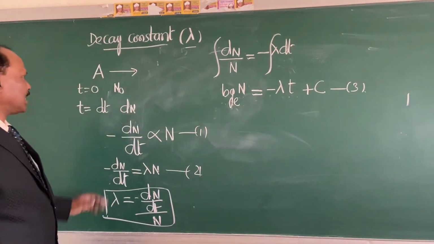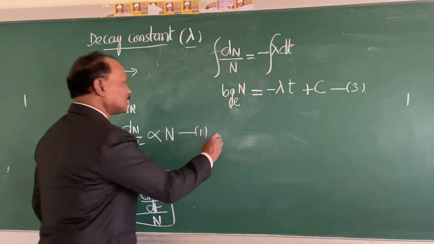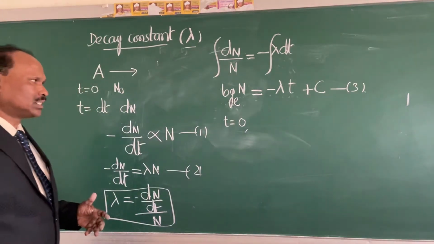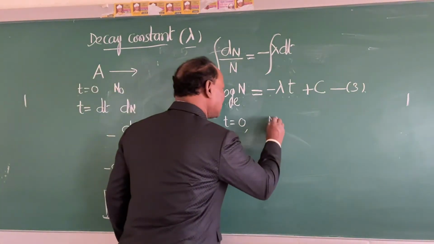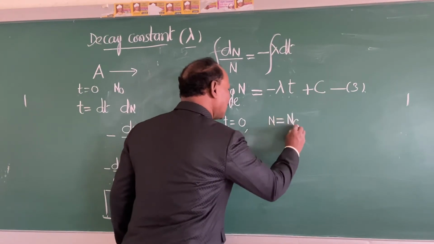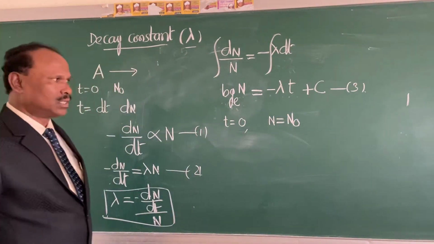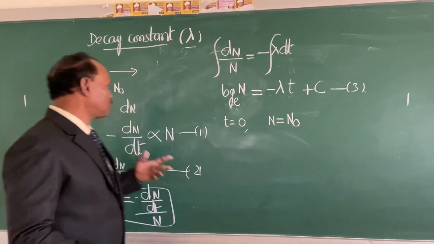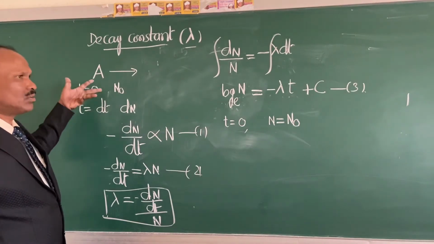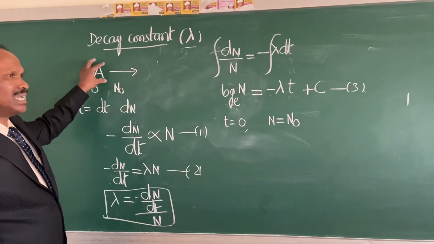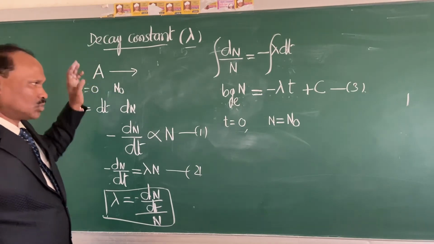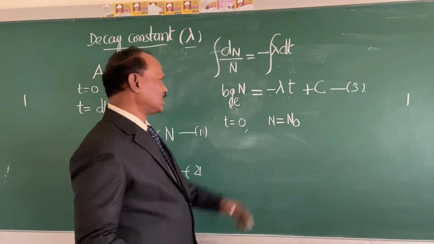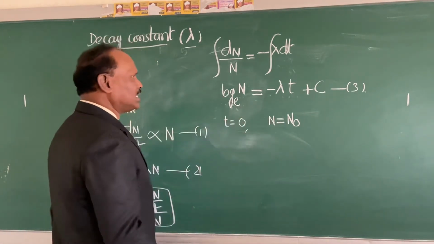Now look, when the time t is equal to 0, the number of radioactive nuclei decayed is equal to 0. So nothing has decayed, therefore N becomes N0. N0 is the number of radioactive nuclei present in the element A at time t equal to 0. So when t is equal to 0, N becomes N0. Let me substitute these values in equation 3.